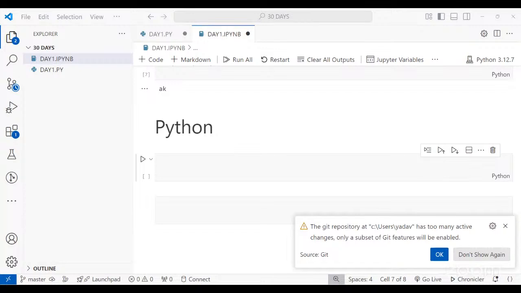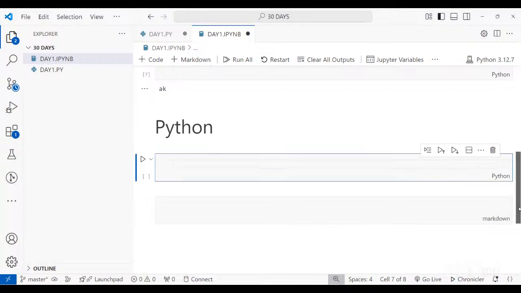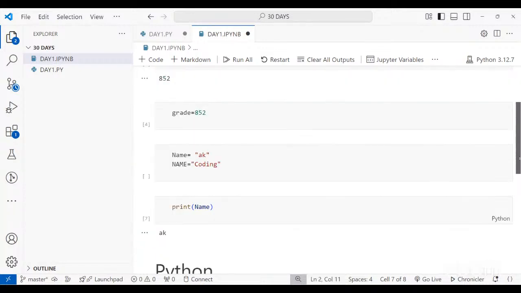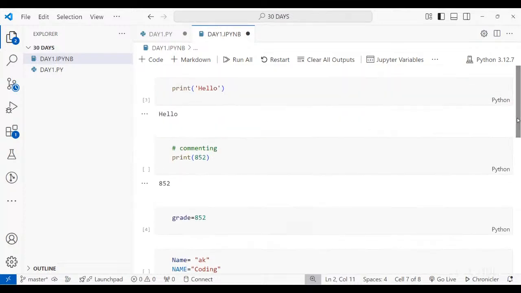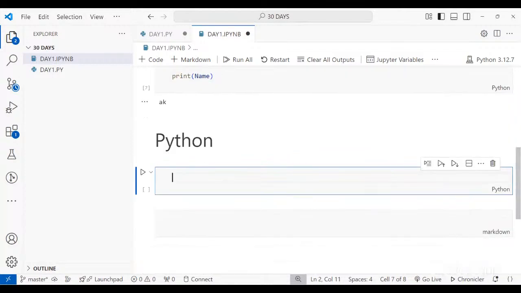You cannot write a variable starting with numbers. Yes, that's correct, Noni. So there are basically a few rules that you need to follow: you cannot write numbers in the beginning of the variables, you cannot use any other special character, and you should avoid using any reserved words from Python. Those are certain rules you need to follow for writing variables.